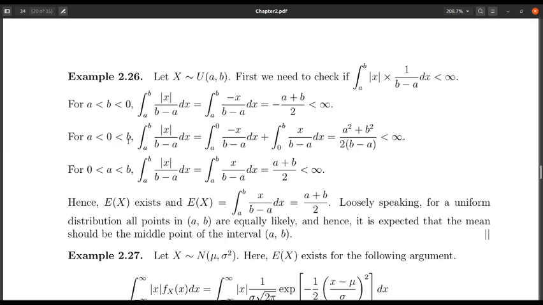Similarly, when a and b are on both sides of 0, I have to break the integration into two parts, a to 0 and 0 to b. On a to 0, mod x is minus x, and on 0 to b, mod x is x.